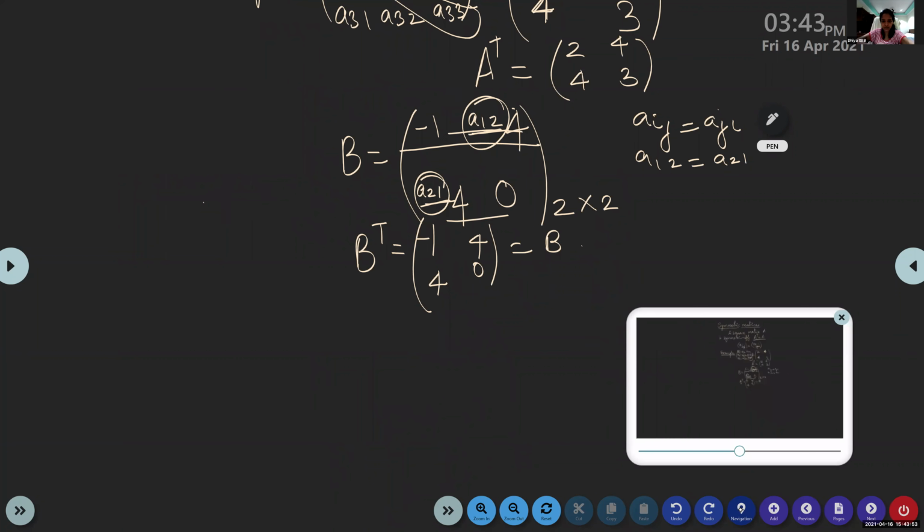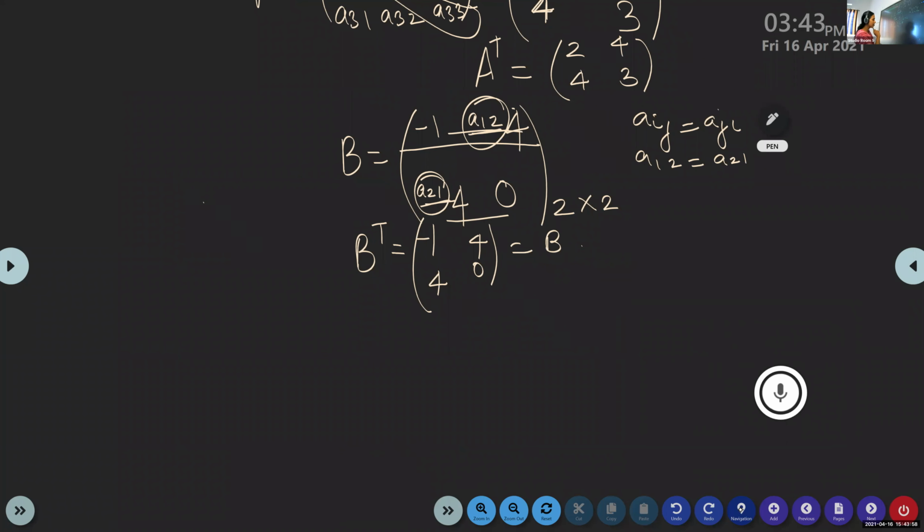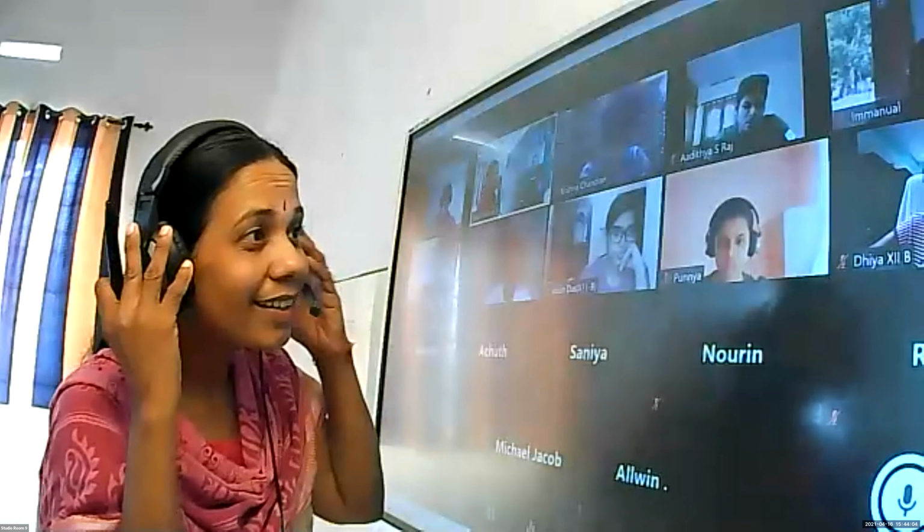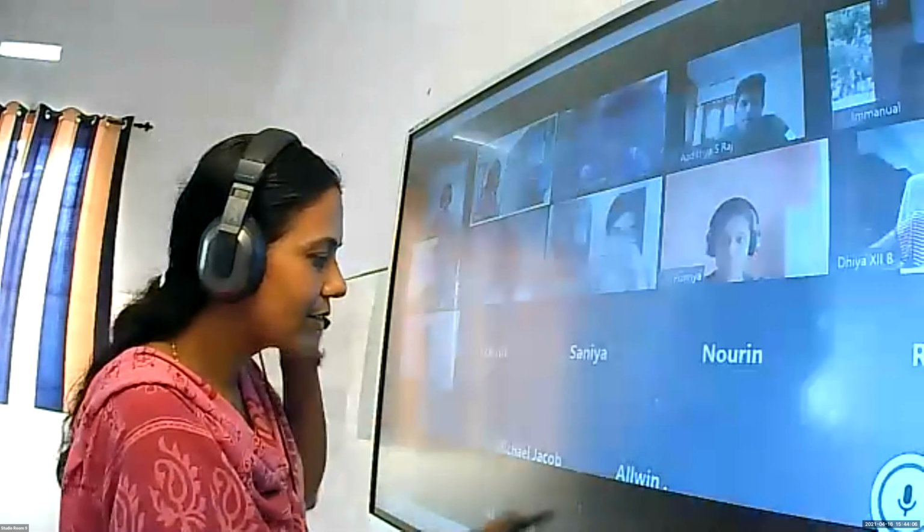Can you give a 2 by 2 symmetric matrix? Give an example of a 2 by 2 symmetric matrix. You are giving along the row.